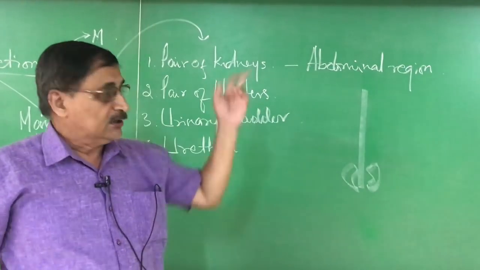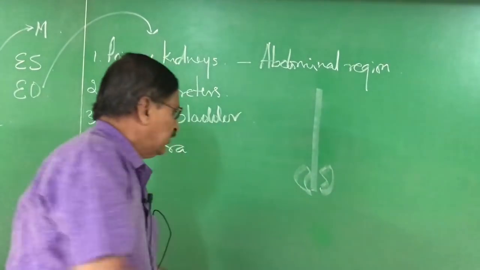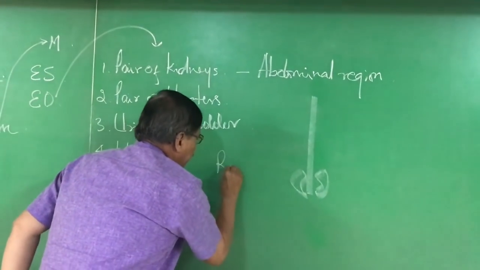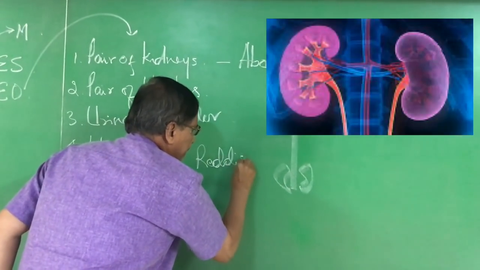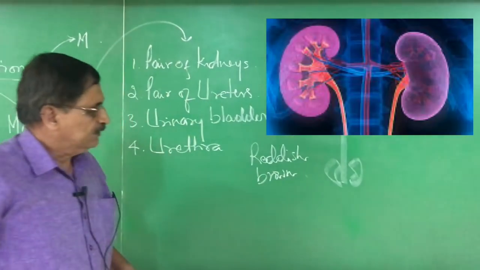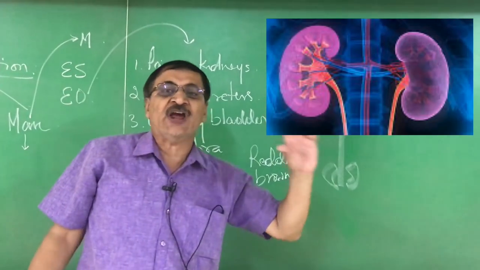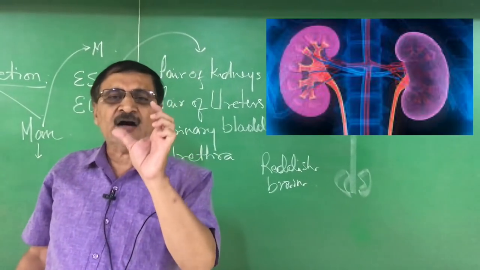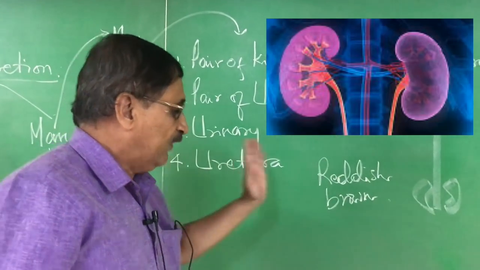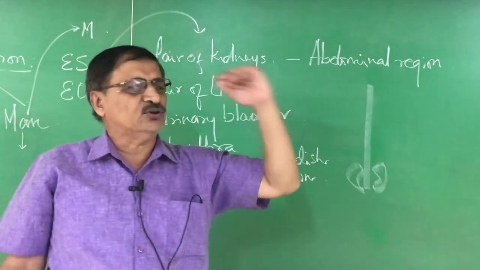Number two, sir, what is the color of the kidneys? The color of the kidney is reddish brown. Fine. Sir, what is the shape then? They are bean shaped. That is very, very important. Fine. For your information, this is not in the text, but do know it.